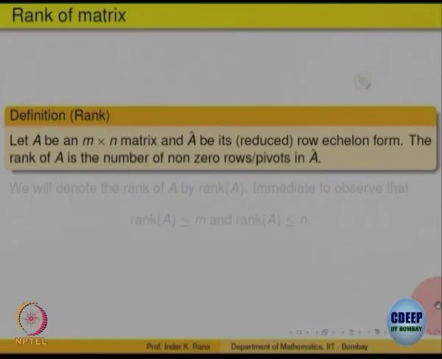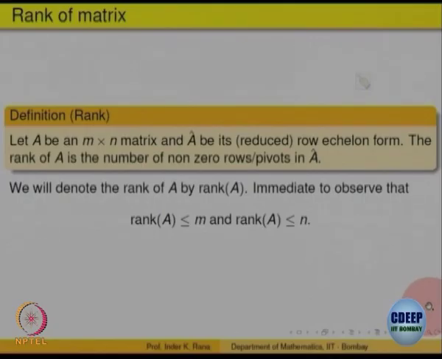So, the rank is defined to be the number of non-zero rows in the row equivalent form or reduced row equivalent form. So, clearly the number of non-zero rows is always less than or equal to m and n, the minimum of the two. So, the rank is always less than or equal to the minimum of the number of rows and the number of columns.